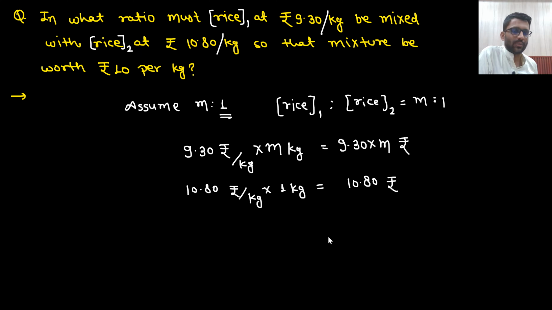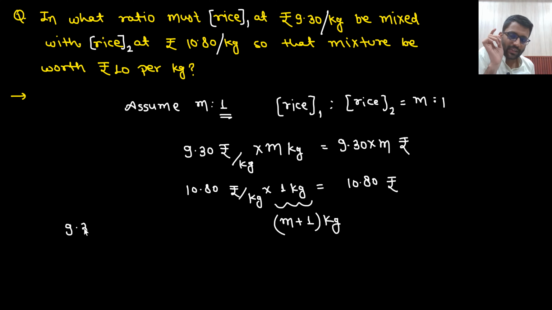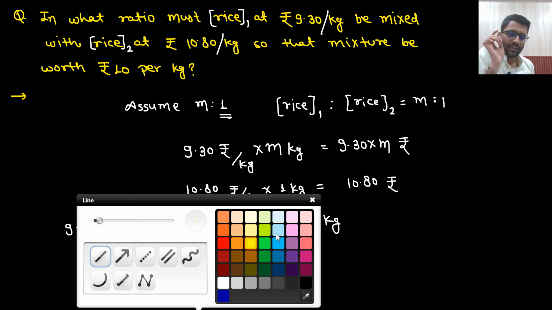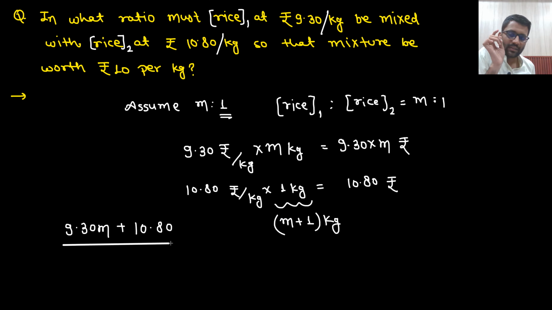Basically this many rupees and this many rupees. Now what is the total amount I am having? I am having M plus 1 kg. So what is the cost of 1 kg? Basically I spent 9.30 M plus 10.80 rupees for M plus 1 kg of rice. So the total rice I am having is M plus 1 kg, and I spent this many rupees.